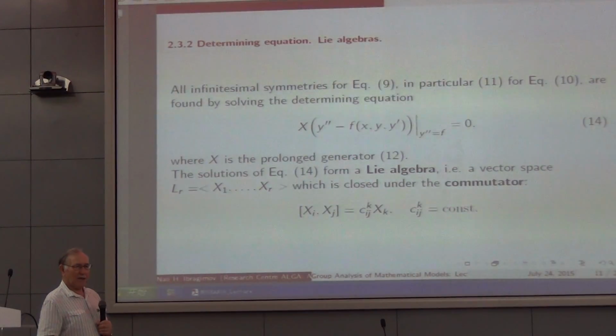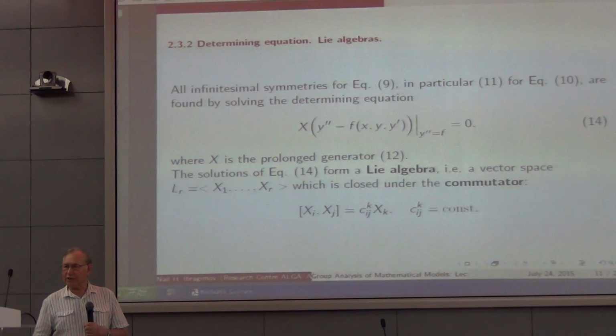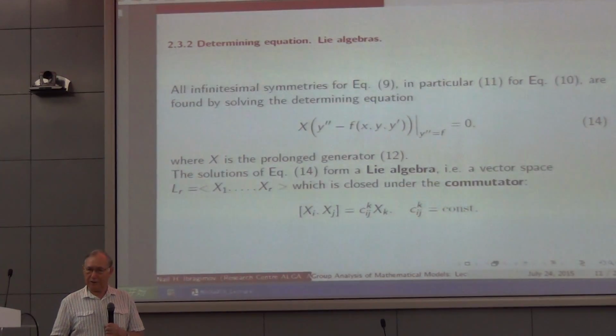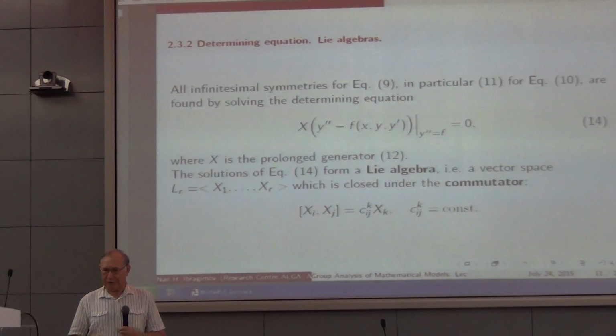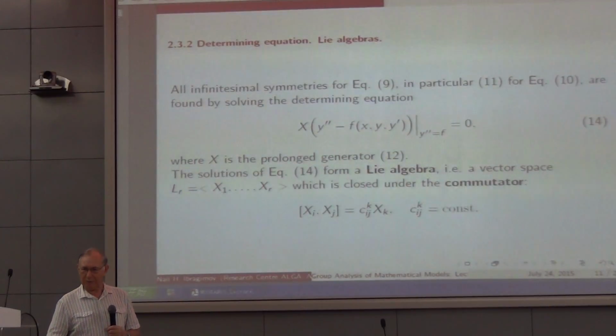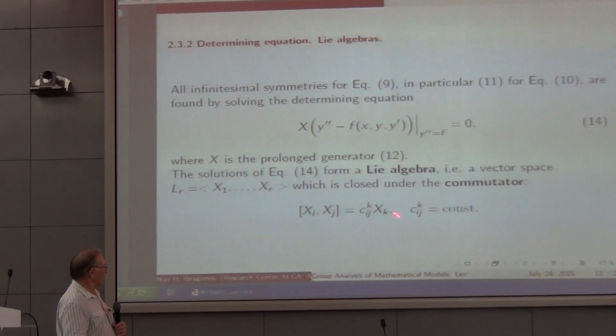And then it was proved by Lie that if you have all solutions of the determining equation, then they form a Lie algebra. It's a linear space because the determining equations are linear. But this space has some more structure. It has a commutator. You can multiply the generators in the sense of the commutator, which was also calculated already by Reza yesterday. And it should be a linear combination of the basis of operators X.